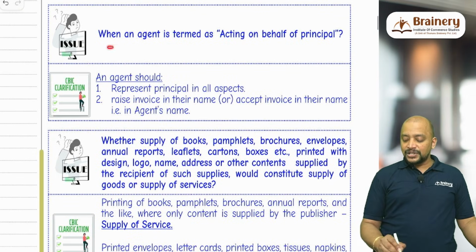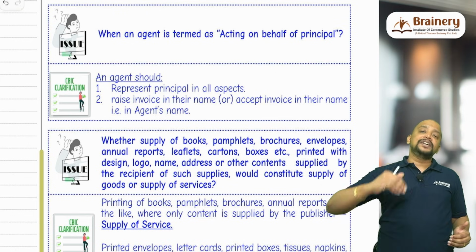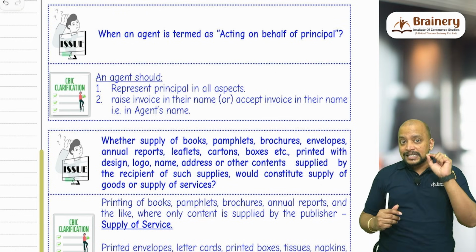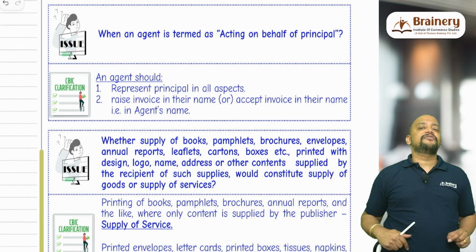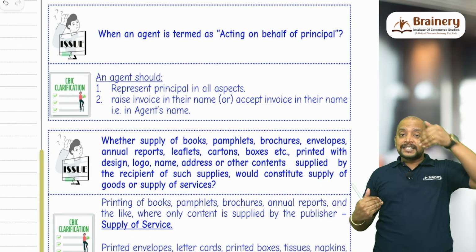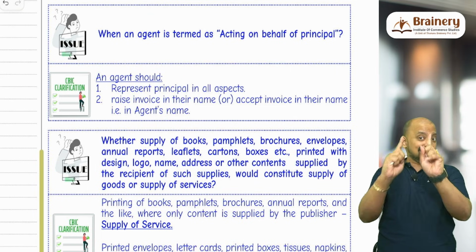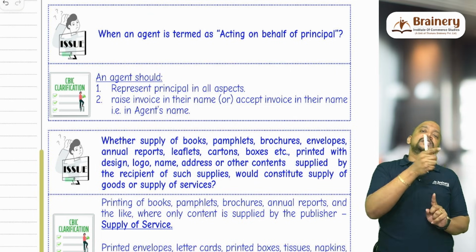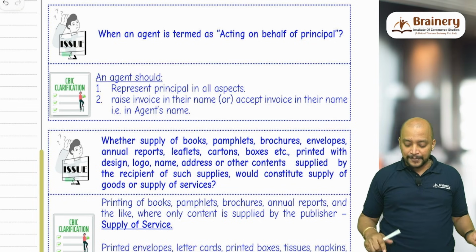Then, when is an agent termed as acting on behalf of the principal? We already know that if it is a sale transaction and the invoice is raised by the agent in their name, then the agent is acting on behalf of the principal. If the purchase invoice is in the name of the agent, then also the agent is acting on behalf of the principal. When the agent is acting on behalf of the principal, the transaction of goods between the principal and agent will become supply under 7(1)(c).